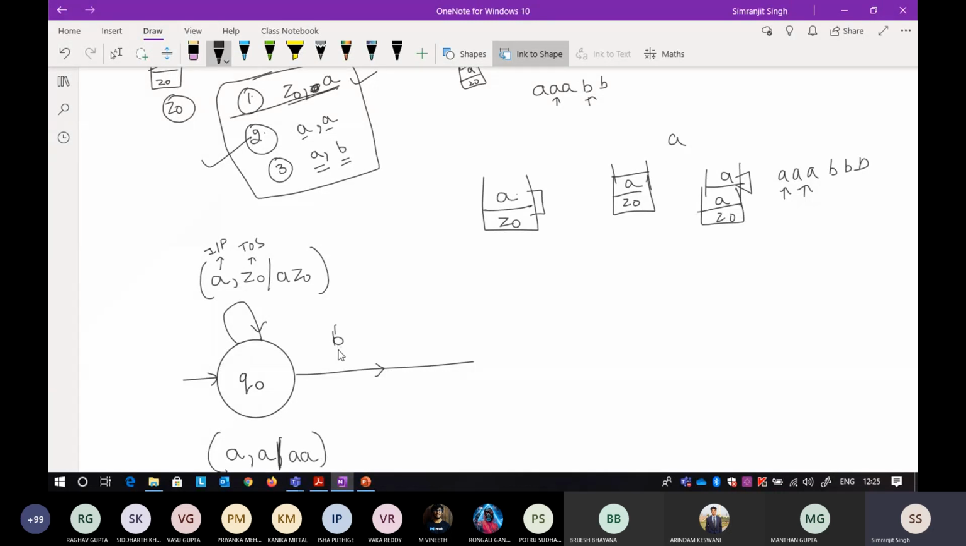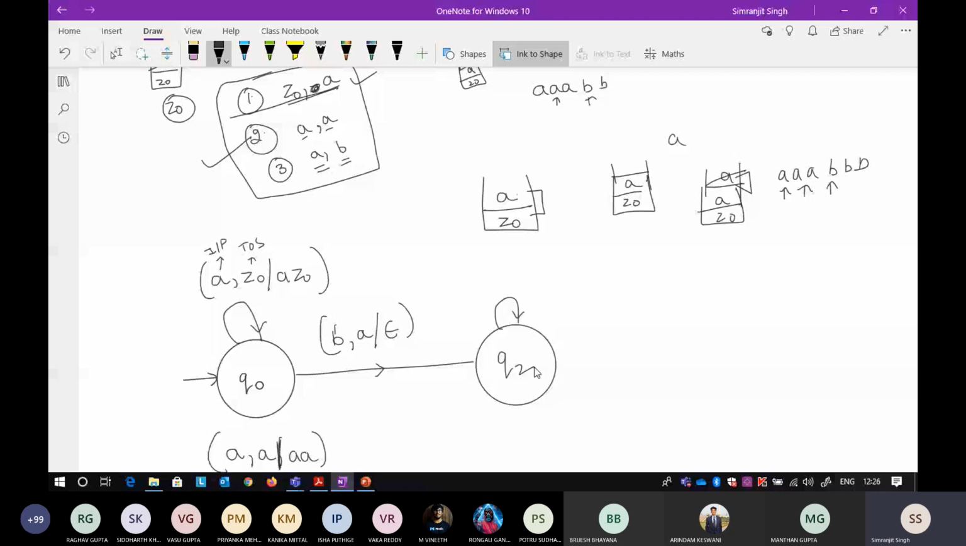I will tell you why I'm changing the state. Just bear with me for a second. Whenever B comes and at the top of the stack there is A, what you will do is pop. The pop symbol is this: you pop whatever is at the top of the stack. So B comes, I pop what is on top of the stack, and I keep regularly popping if this scenario comes.